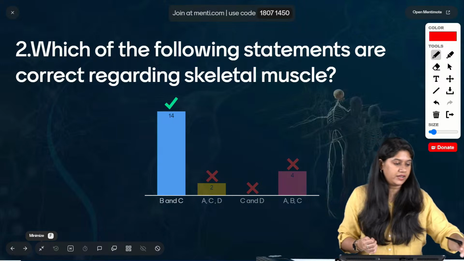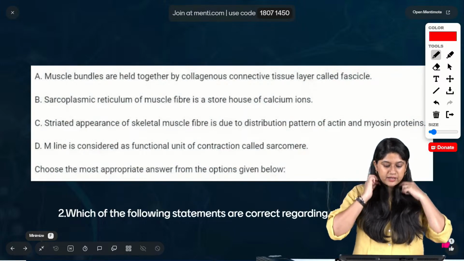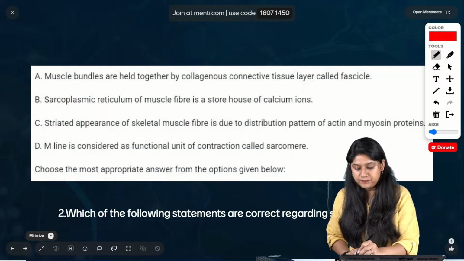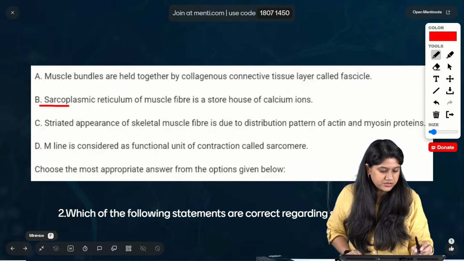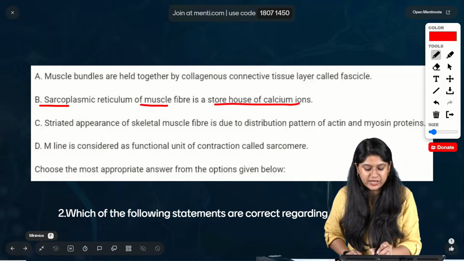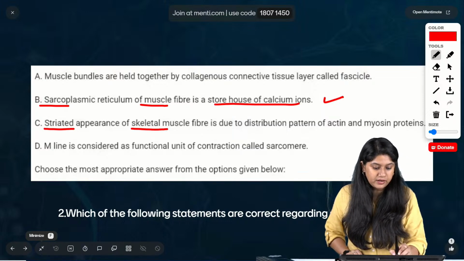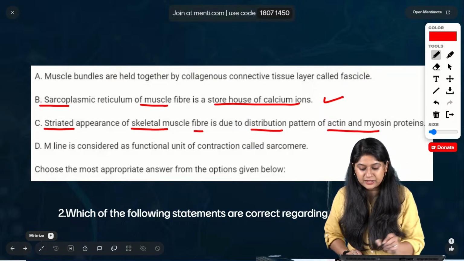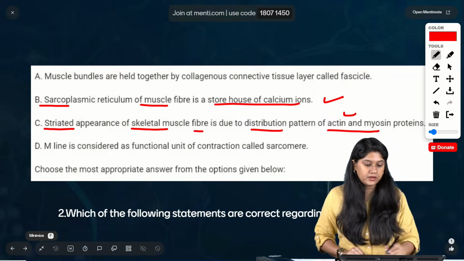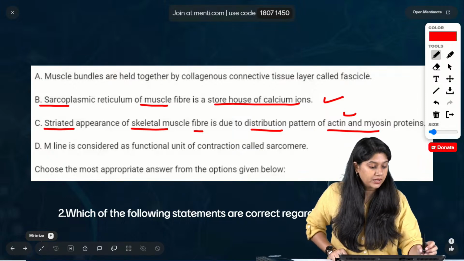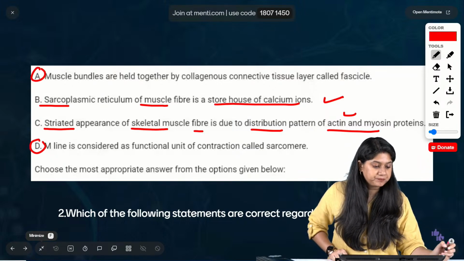Okay, very good. Option A is the correct answer, which is B and C. B is correct. The sarcoplasmic reticulum in a muscle fiber is the storehouse of calcium, which is absolutely correct. The striated appearance of the skeletal muscle is due to the distribution pattern of actin and myosin proteins. This is also correct. Now, what is wrong in A and D?